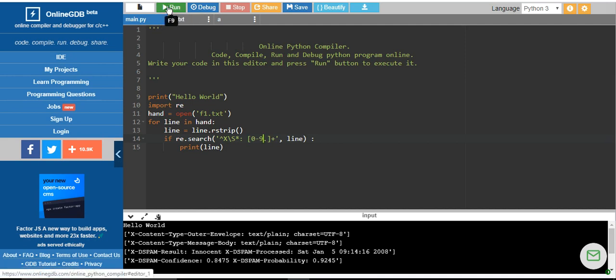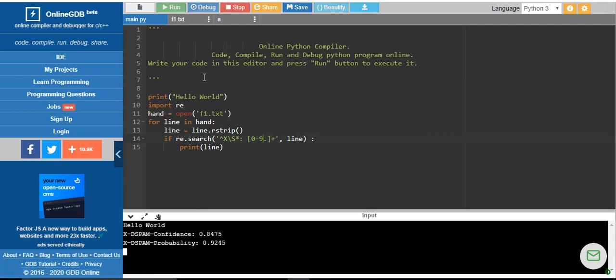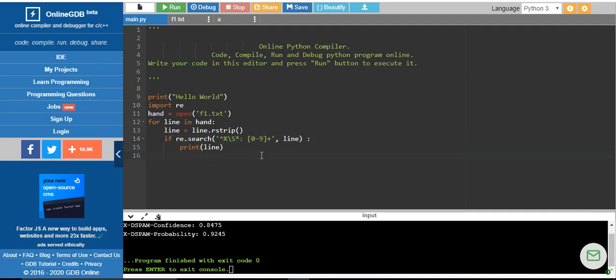Okay, so let's see with this program. What does it do? What if I don't give dot over here? So here please remember, this dot is not that any number, it is not that dot represents a single character. When you are giving dot in a string, it says any single character, but remember I am giving the dot inside the big bracket, which means it matches the dot symbol as it is. So when I run this program, we will see whether the pattern is being matched or not. So then also it is matching.